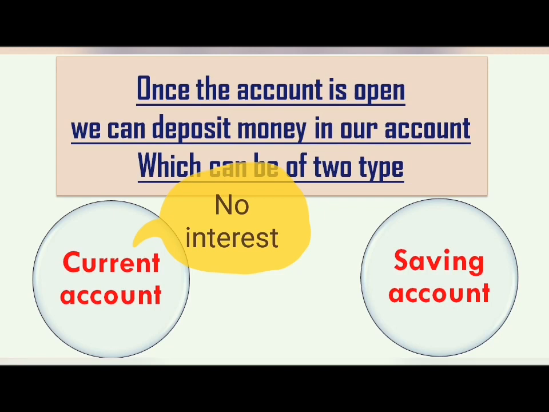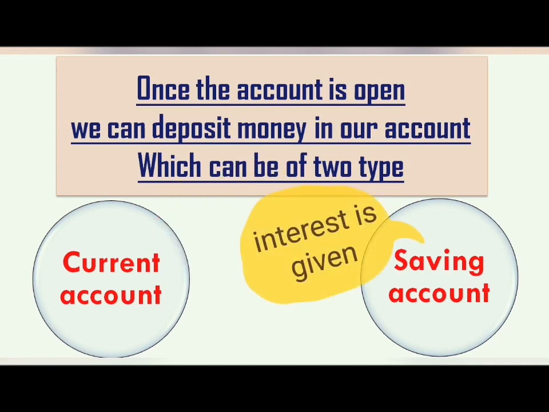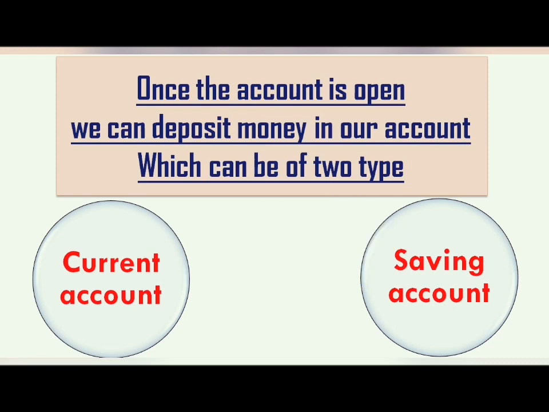For saving account, whatever money is deposited in it, the bank provides certain interest which can range from 3 to 6%. Current account is usually preferred by businessmen as they need to deposit and withdraw money many times. For saving account, there are certain restrictions for the withdrawal of money. Usually saving account is preferred by common people.